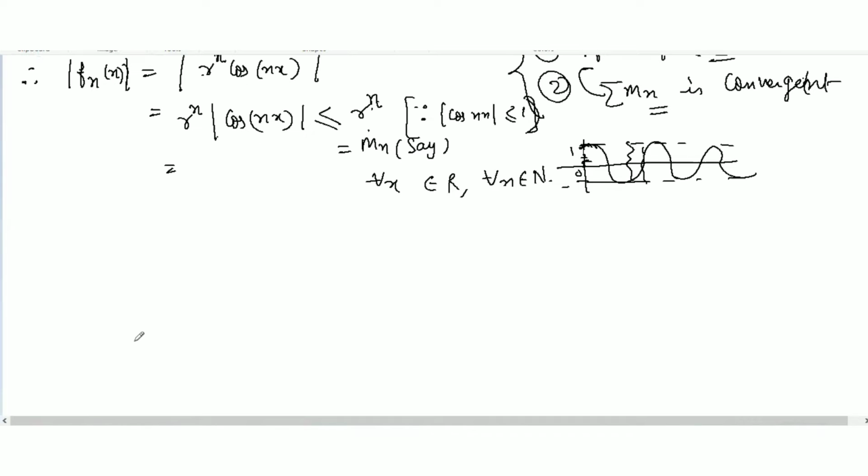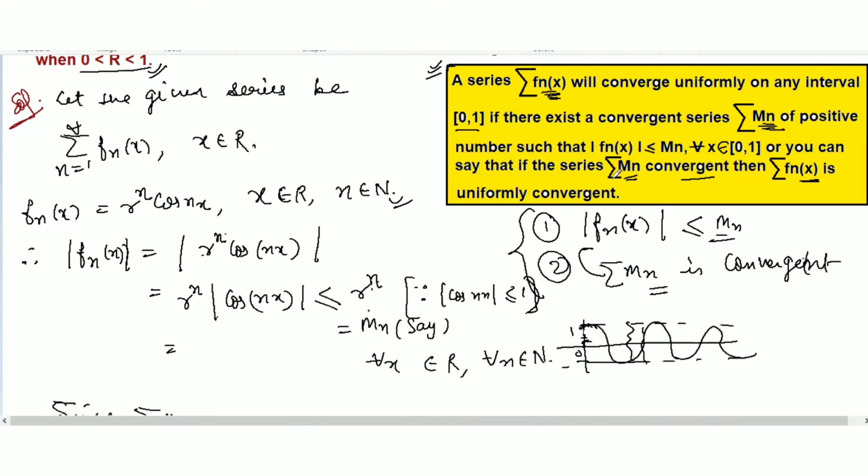Now we have to make this Mn series convergent by using any test. As the statement says, we have created this Mn and now the Mn series should be convergent.